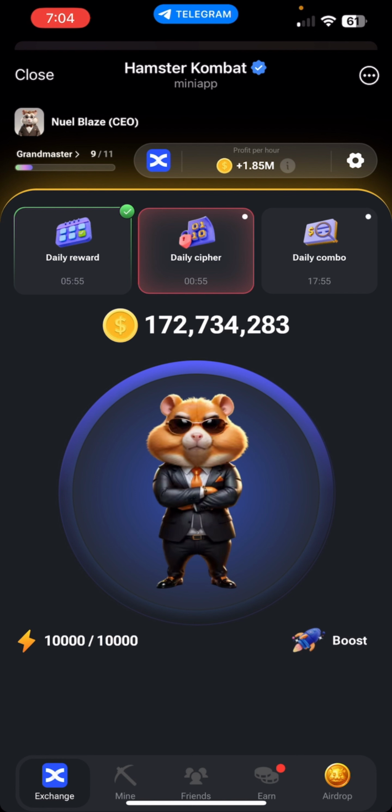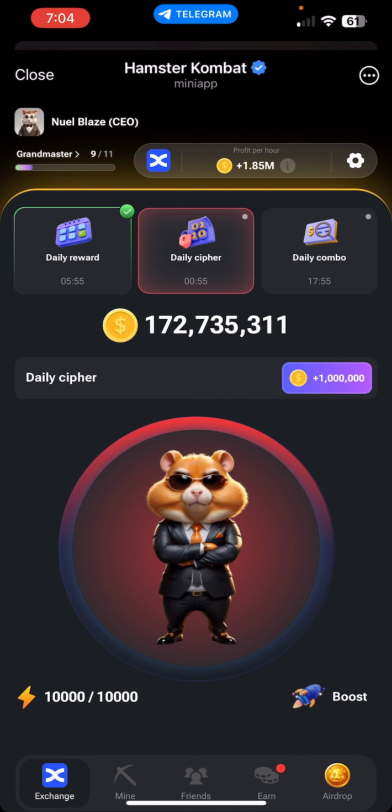So first thing we're going to do is we're going to click on this place that says daily cipher, and by the time we click on it, we are going to notice that this place turned red here. And then what we want to do now is to decipher each letter. Now let's start with Y. Y goes dash dot dash dash. So how to do the dash? The dash will be a long press, while the dot will be a short press. Now dash dot dash dash.